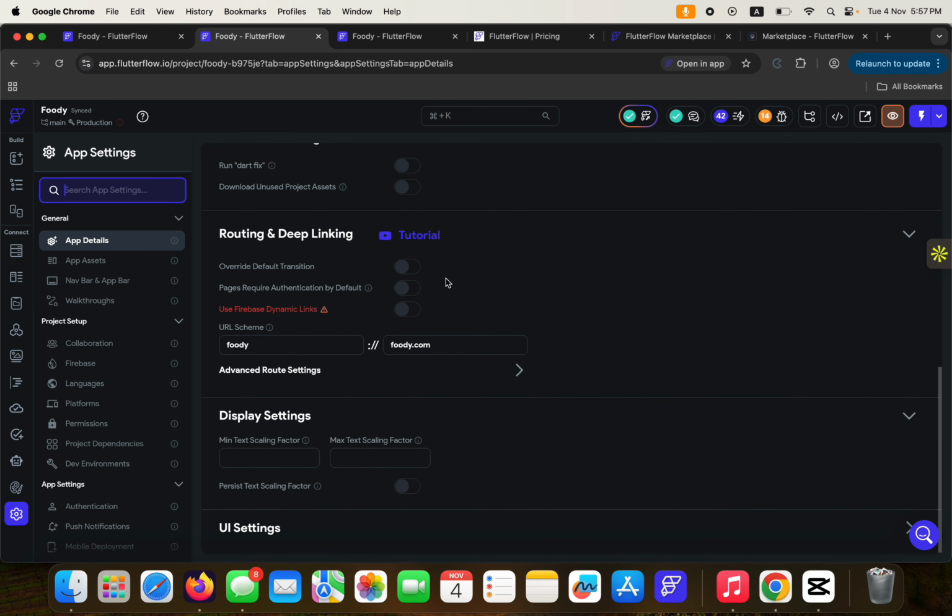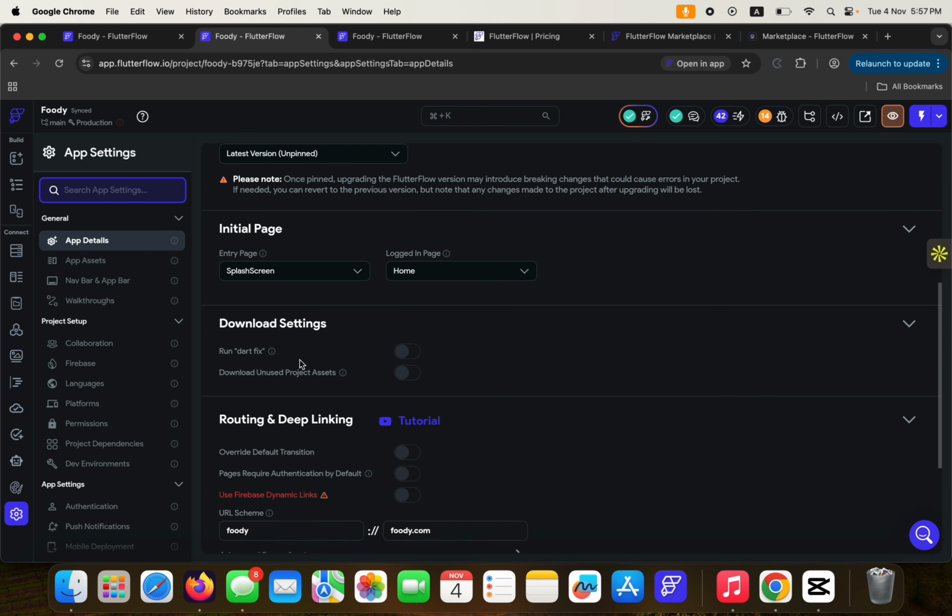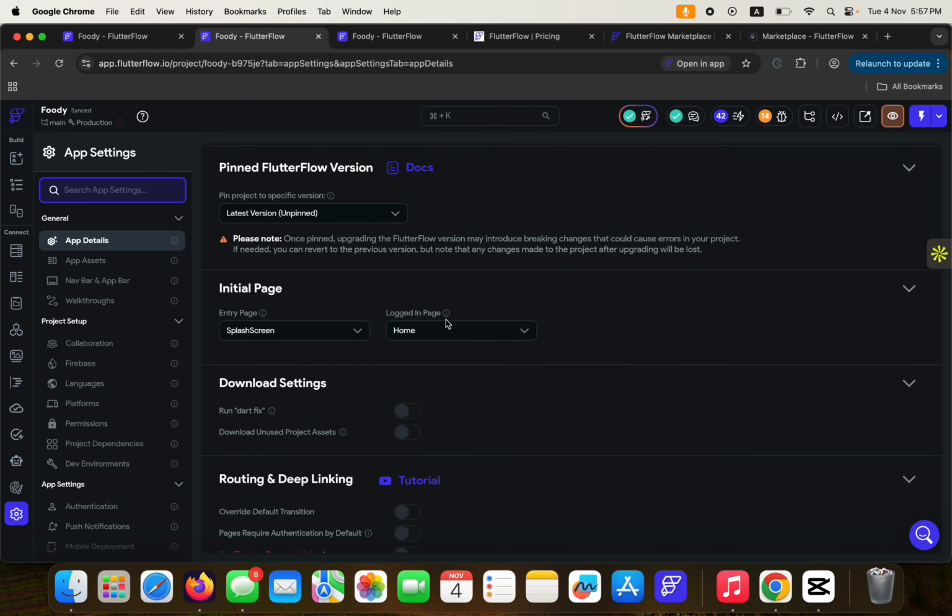All right. Then you can set up the entry page and then the logged in page here. The entry page is the page the user gets to see once they open your application from their phone. The logged in page is the page they get to see when they have logged in to your application using their email and password, or maybe their phone numbers and password.